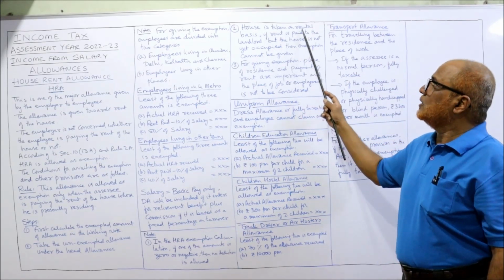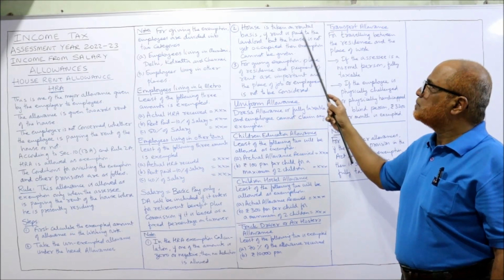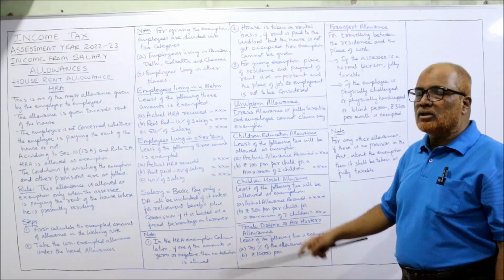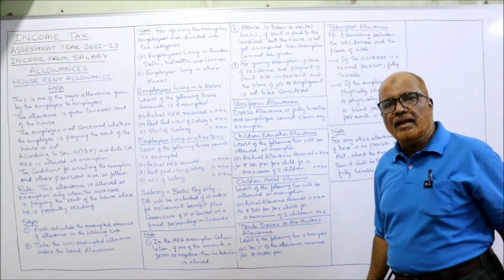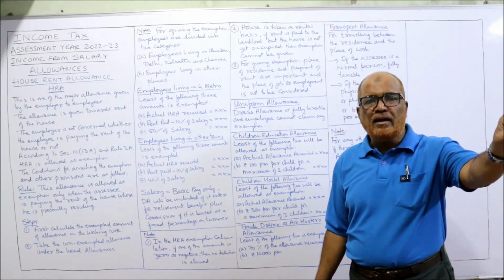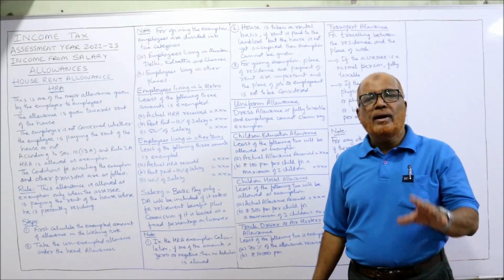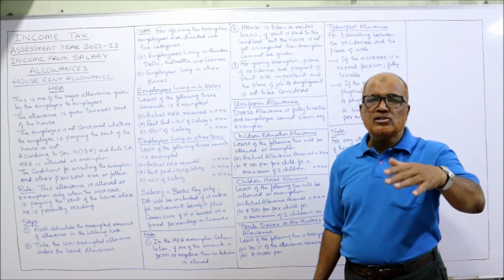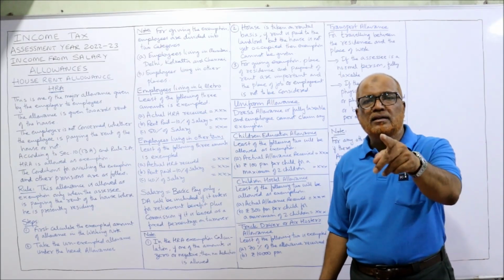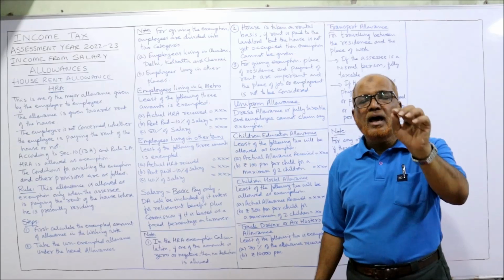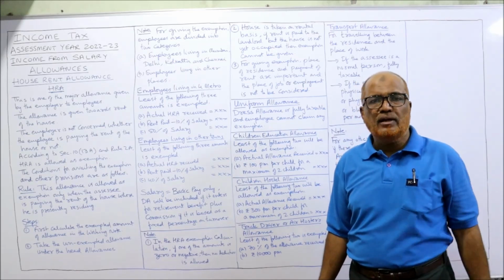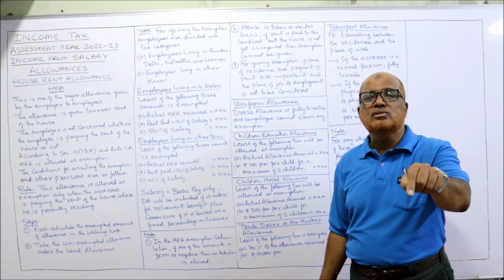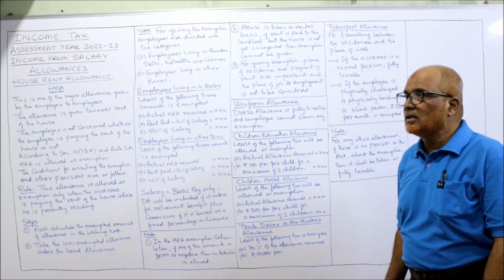Second, the house is taken on rental basis. If rent is paid to the landlord but the house is not yet occupied, then exemption cannot be given. Sometimes it will be like that: the assessee has paid the rent to the landlord but not yet occupied the house. In that case, no exemption will be given. Actual HRA received is fully taxable. The assessee should occupy the house and live in that house. Then only exemption will be given.